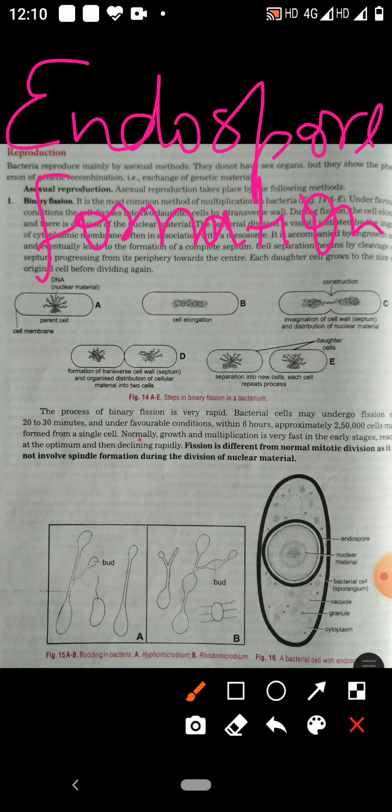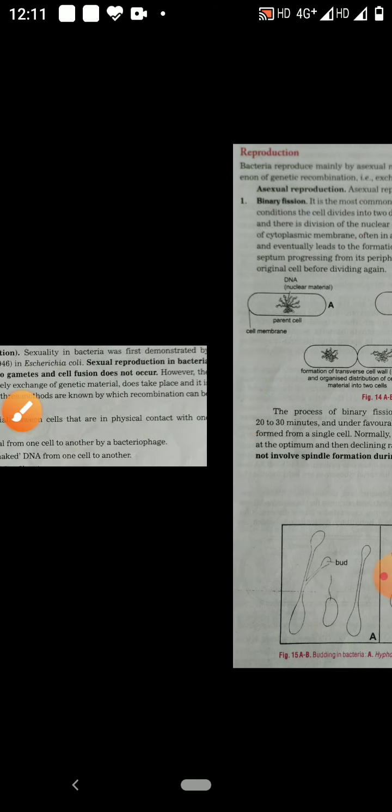So these are the three types of asexual reproduction: binary fission, budding, and endospore formation. Now next is sexual reproduction.